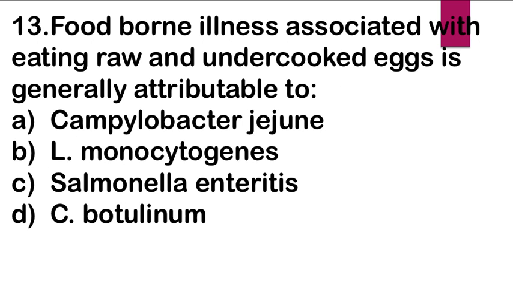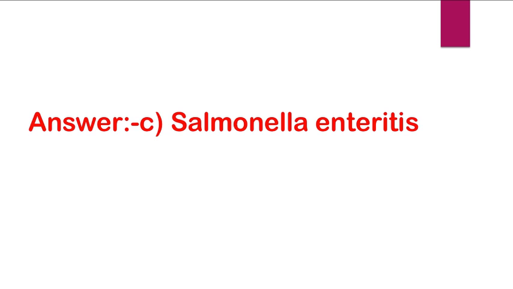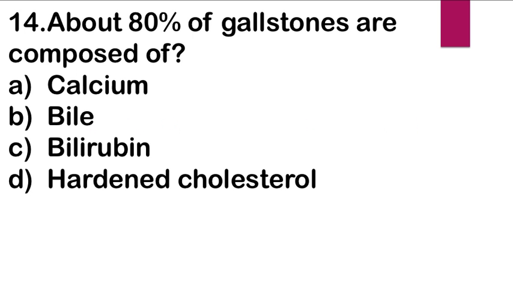Next question. Foodborne illness associated with eating raw and undercooked eggs is generally attributable to A. Campylobacter jejuni, B. L. monocytogenes, C. Salmonella enteritidis, and D. C. botulinum. Right answer is C. Salmonella enteritidis.